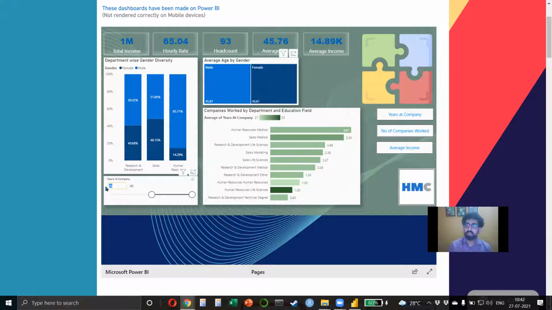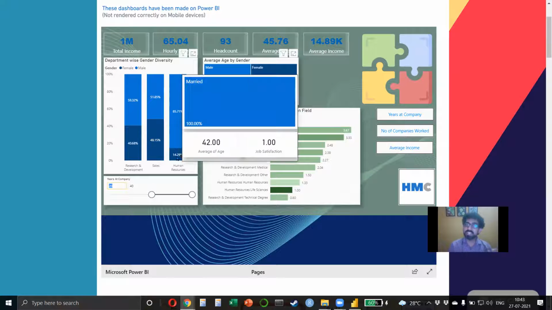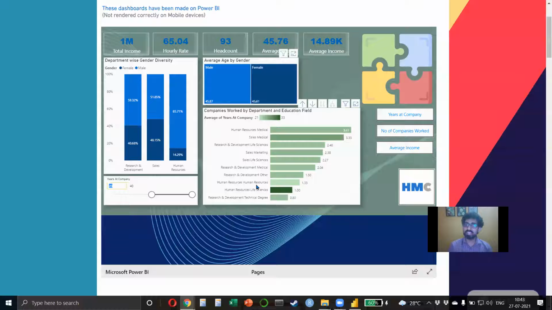Does it give you an idea, everyone? This is how I would like you to present. The idea is that I'm not just saying, this is my dashboard, I created 3 charts and see how I can click on everything. No, you have to tell me what everything is. What is total income? What is hourly rate? Tell me something interesting. Isn't it interesting that if I look at senior employees, only 14% are women and 85% are men? That is so bad, right? From an organization viewpoint, there is such a big gender disparity between them.